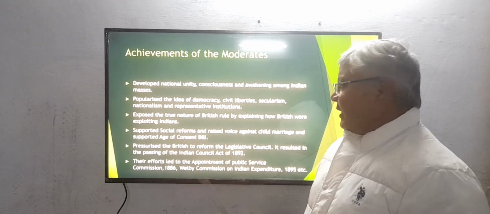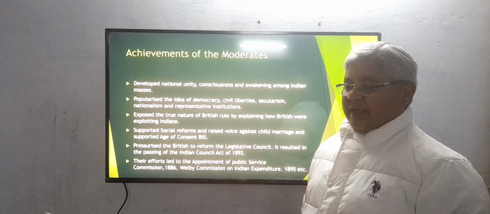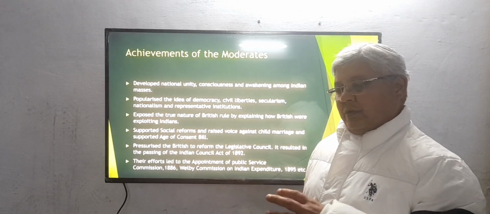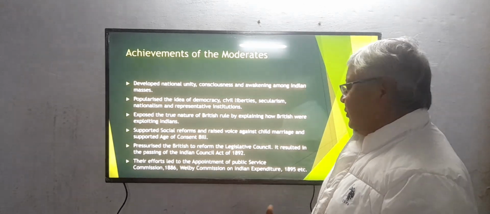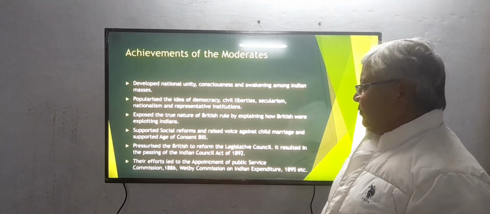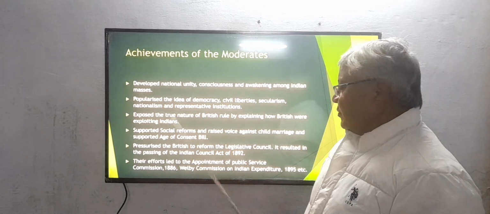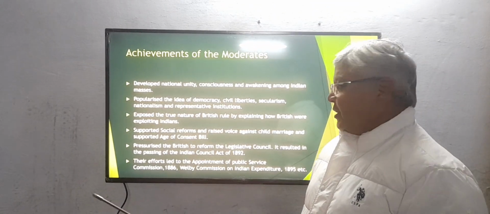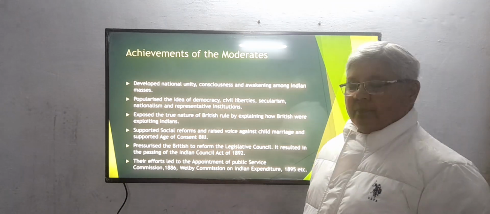So they worked in the direction of civil liberties. They wanted that there should be the respect of all religion, and all religious people should be allowed to worship and do their prayer according to their way. So they developed secularism, nationalism as well as representative institution.